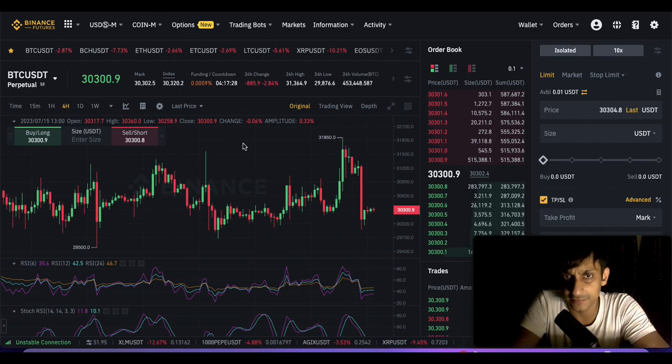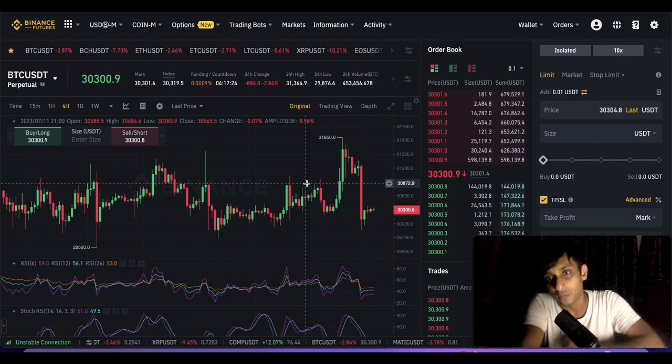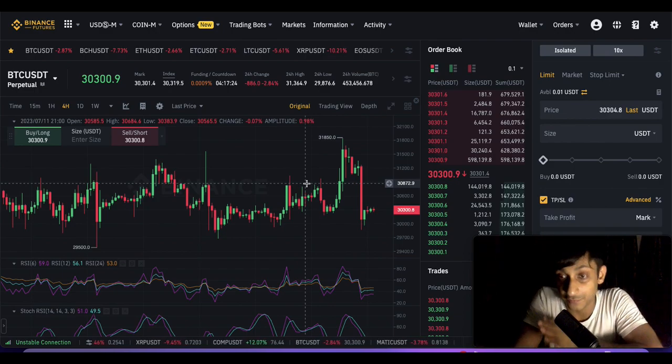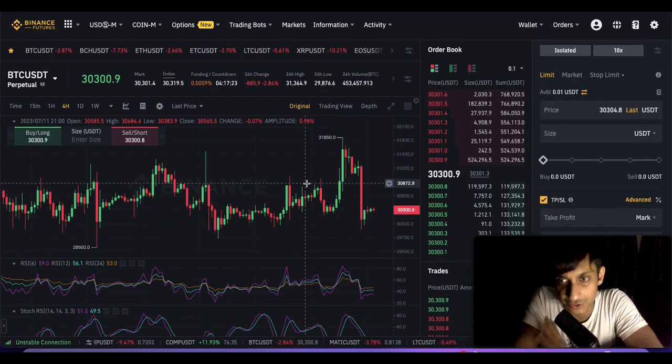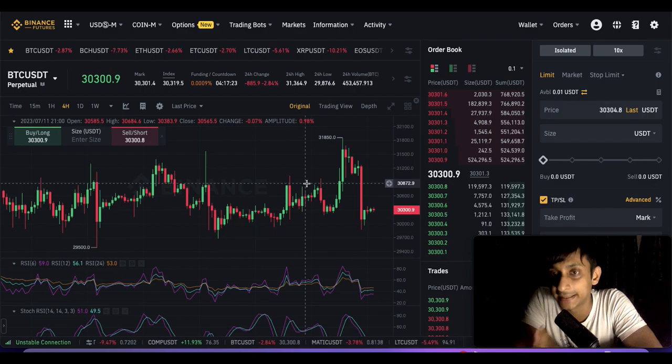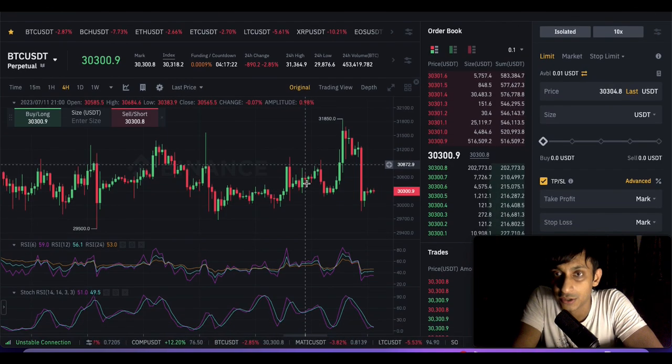Just open the derivatives or the futures, and this is the page that you'll be landing on. Now, I'm assuming you have used the link that I just told you, you have signed up, and after doing your KYC, you can literally just start with $100. Just submit $100 and then start with this leverage trading. So what is this leverage trading?